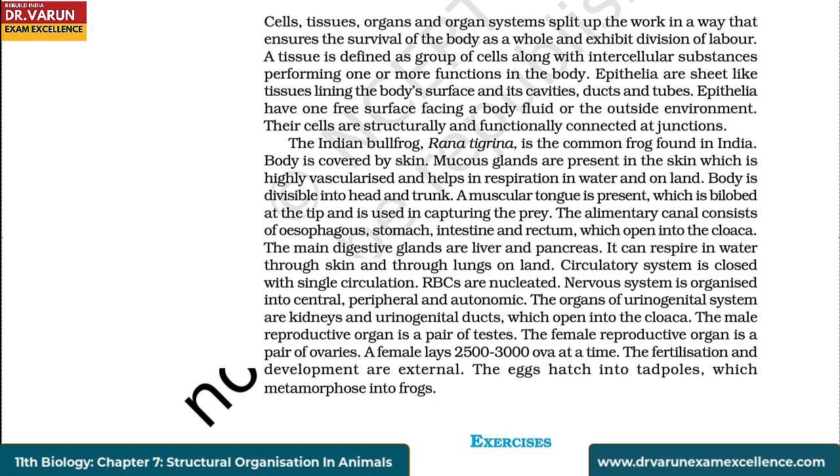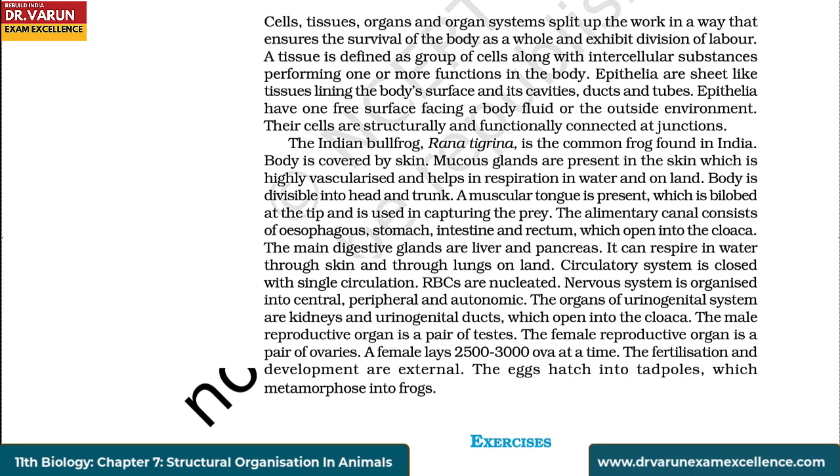The alimentary canal consists of esophagus, stomach, intestine, and rectum, which open into the cloaca. The main digestive glands are liver and pancreas. It can respire in water through skin and through lungs on land. Circulatory system is closed with single circulation. RBCs are nucleated. Nervous system is organized into central, peripheral, and autonomic.